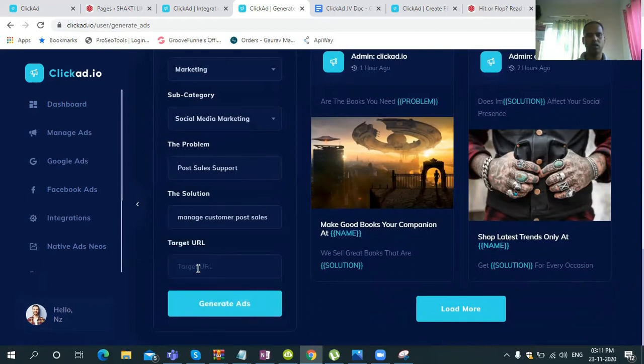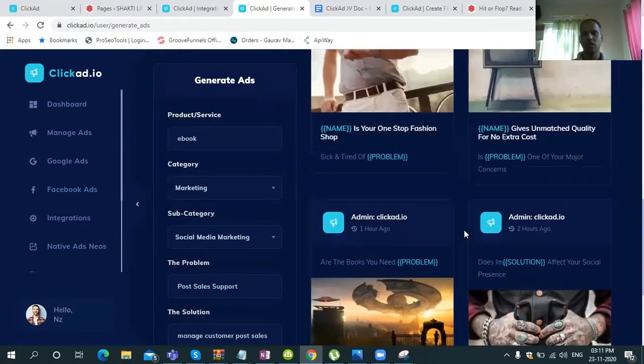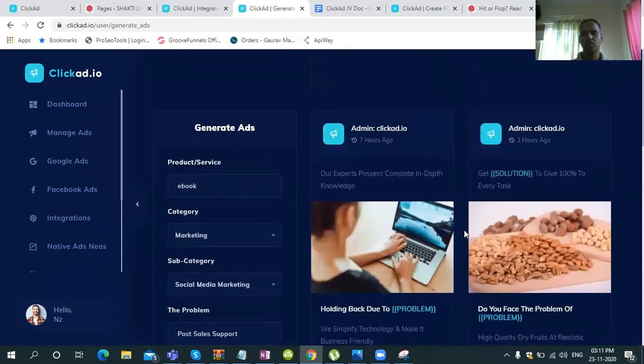Then I will go ahead and type the URL of my website where I want to drive my traffic to. Then I click on generate ads, and once I do this, it will start generating an ad. You can see a lot of ads have been generated on the left hand side.